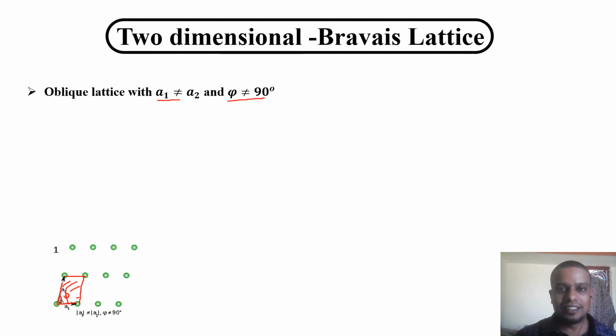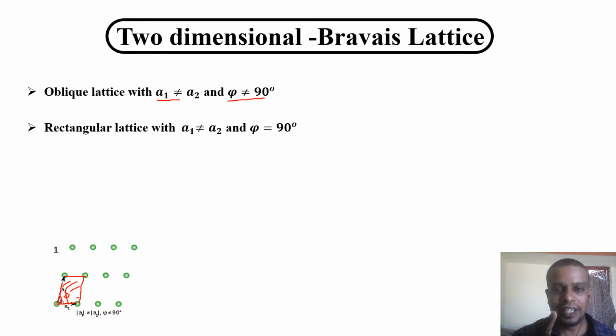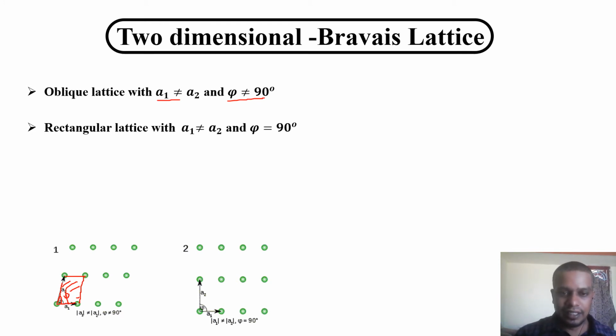The next Bravais lattice in 2 dimensions is the rectangular lattice, with A1 not equal to A2 and phi equal to 90 degrees. That means the angle between the two vectors is equal to 90 degrees. Look at the second picture. Here A1 and A2 have different lengths, that's why A1 is not equal to A2.